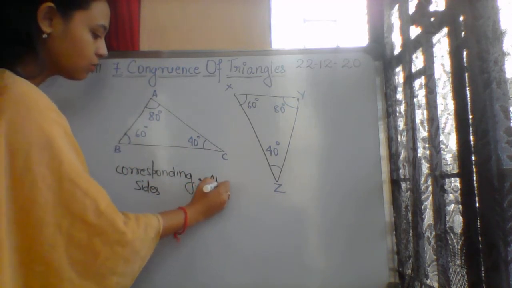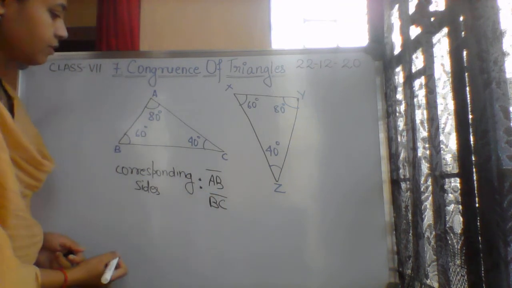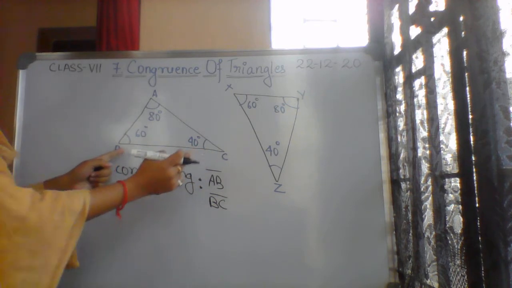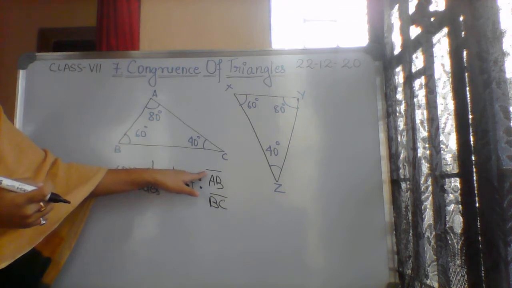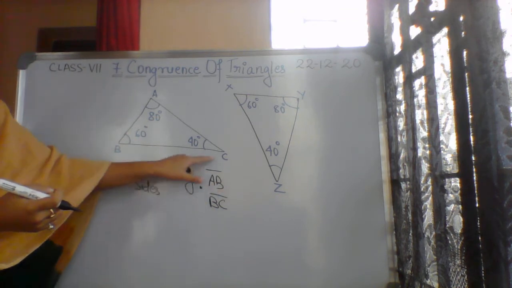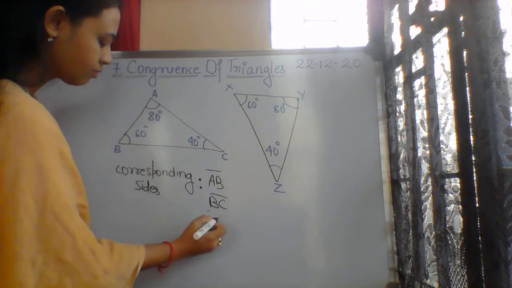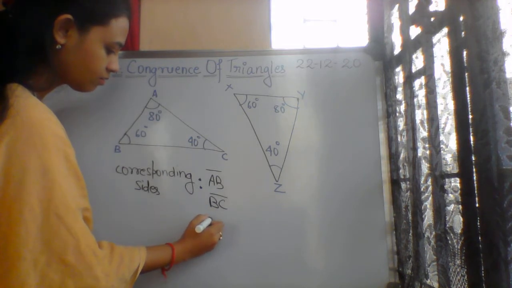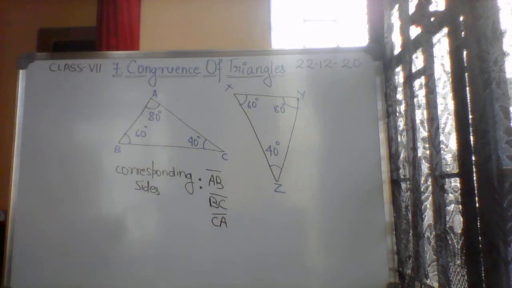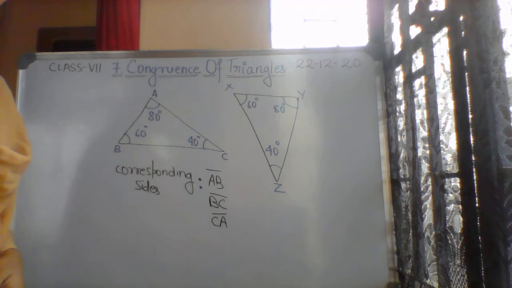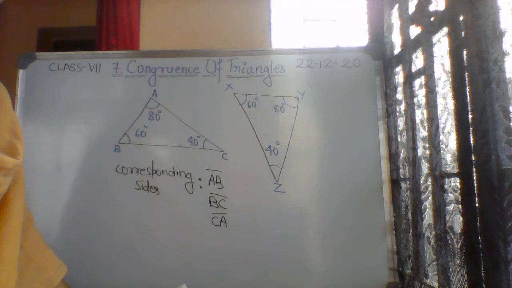So AB, BC, since they are of fixed length, we know they are of fixed length, so we are mentioning over there a bar which represents AB is a line segment. So AB, BC, CA. So what will be the corresponding sides of this in triangle XYZ?